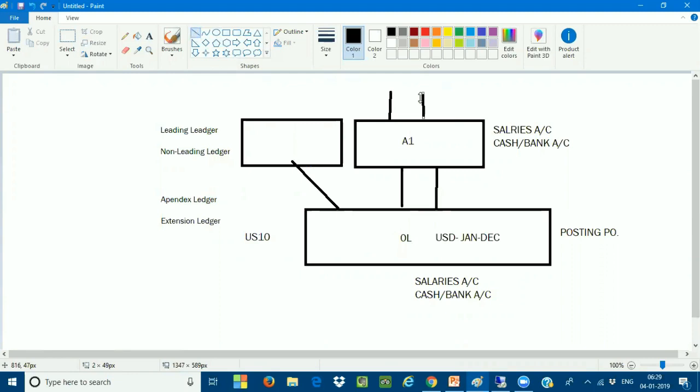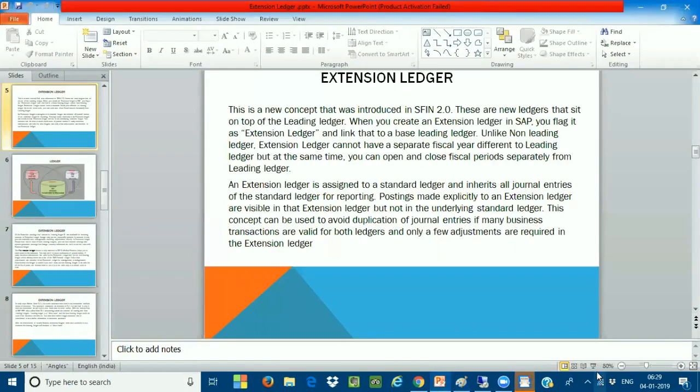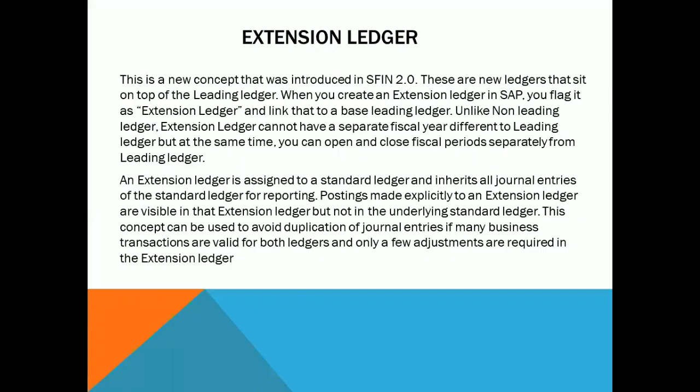So a new ledger has been introduced in SAP S/4HANA for different purposes: for reposting of revenues, for consolidation, for regrouping, for any kind of internal reporting, and for any kind of internal adjustments, where you want to repost transactions for internal decision making. For those purposes, SAP has given you one more new ledger, which is called the extension ledger. So the concept is very clear to us.